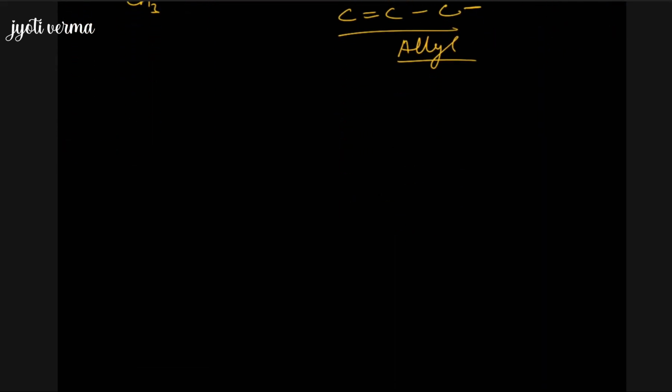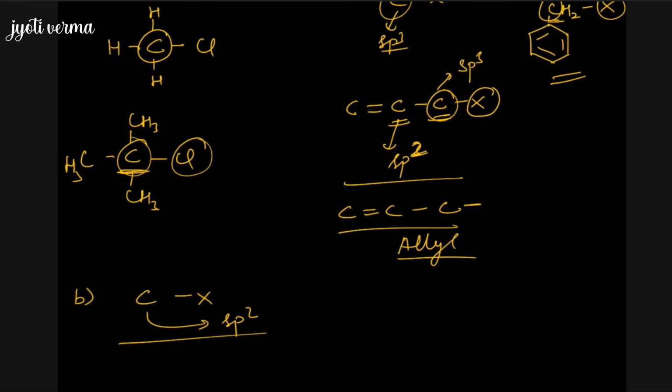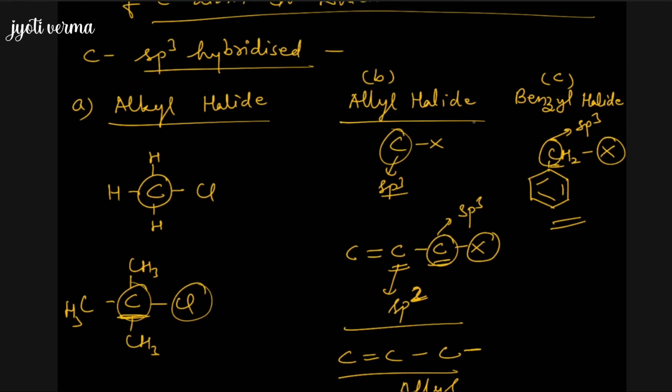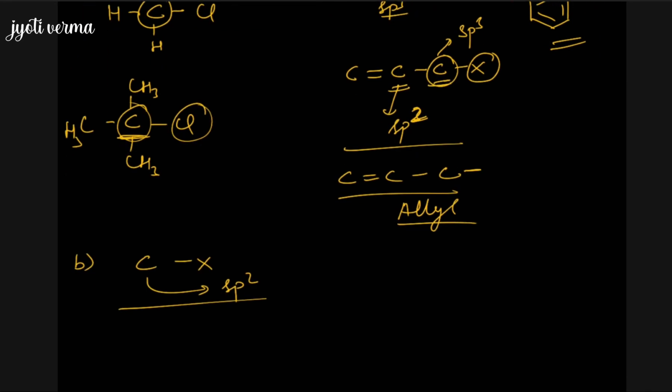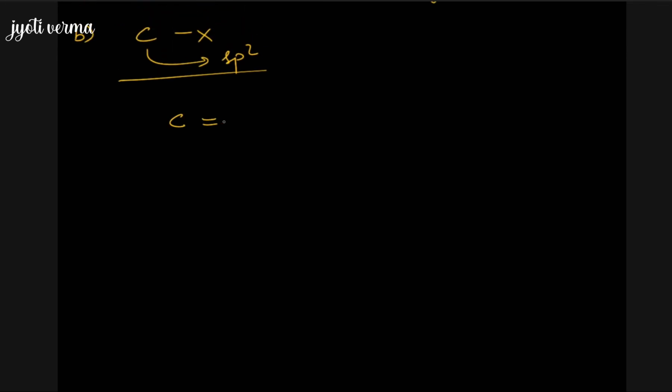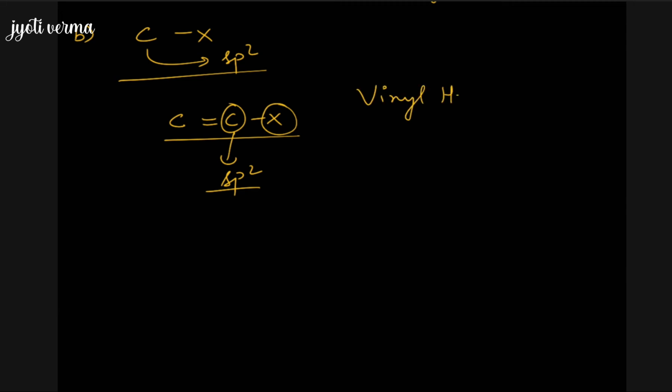sp2 hybridized carbon. So another way is when the halogen atom is bonded with sp2 hybridized carbons. Whatever types we did right now, that is alkyl halide, allyl halide and benzyl halide, in all cases the halogen atom was bonded to a sp3 hybridized carbon. Now we are doing where the halogen atom is bonded to a sp2 hybridized carbon. So for example, if we have this compound, here you can see the halogen atom is bonded to this carbon, and this carbon is sp2 hybridized, and this type of compound is called a vinyl halide.